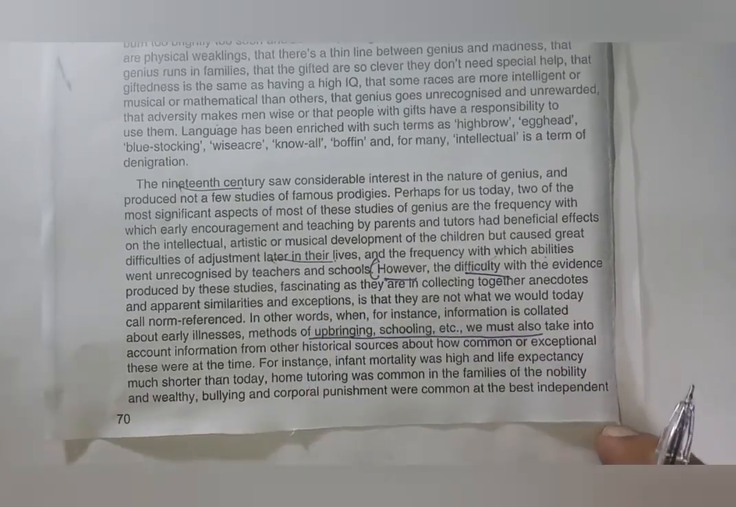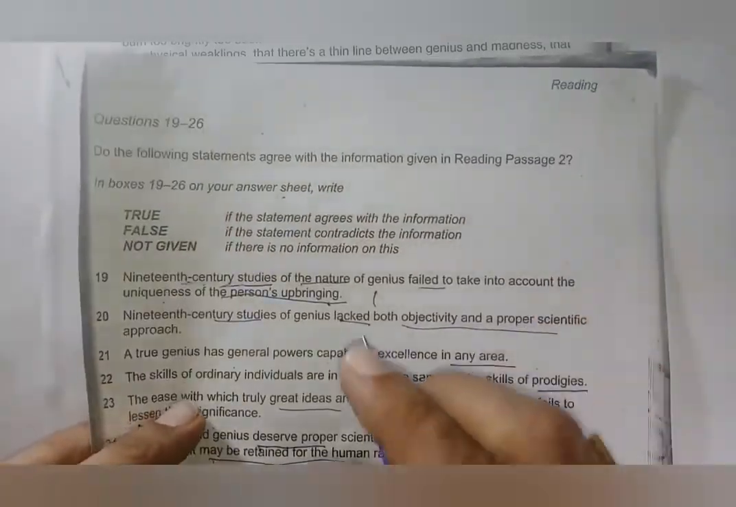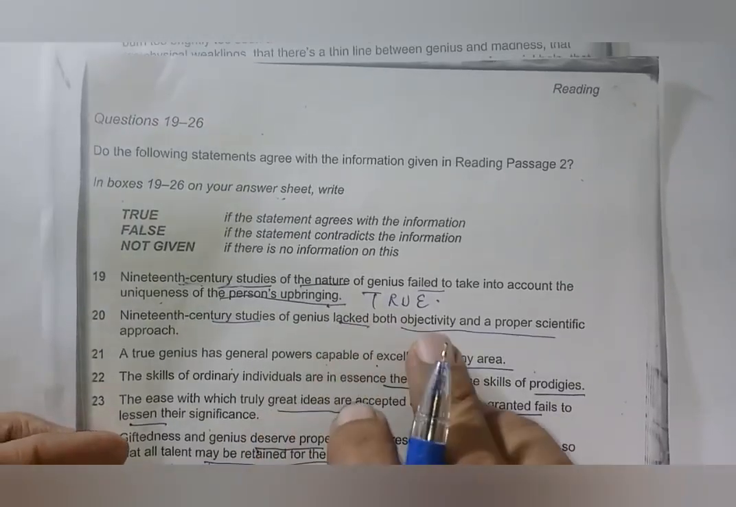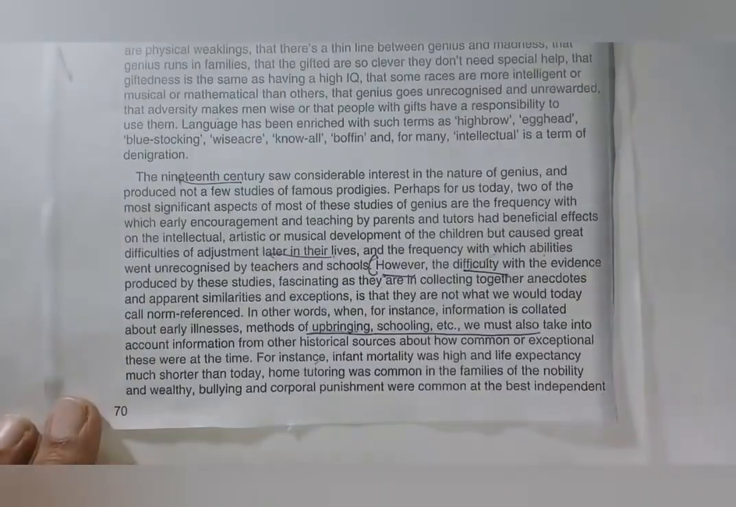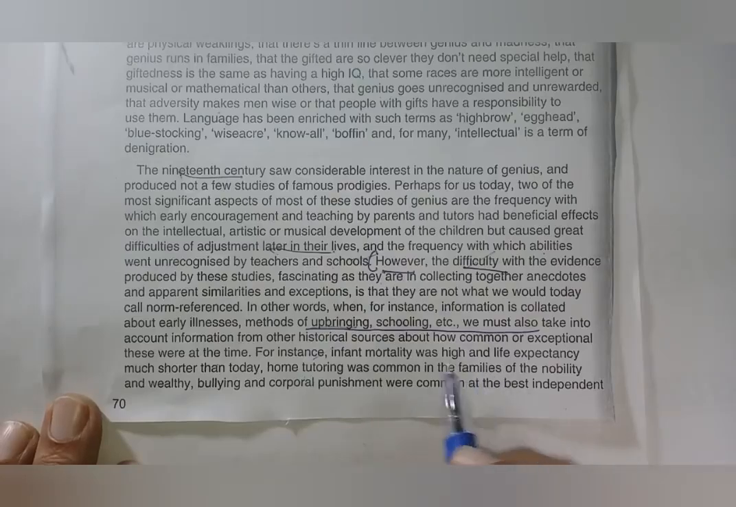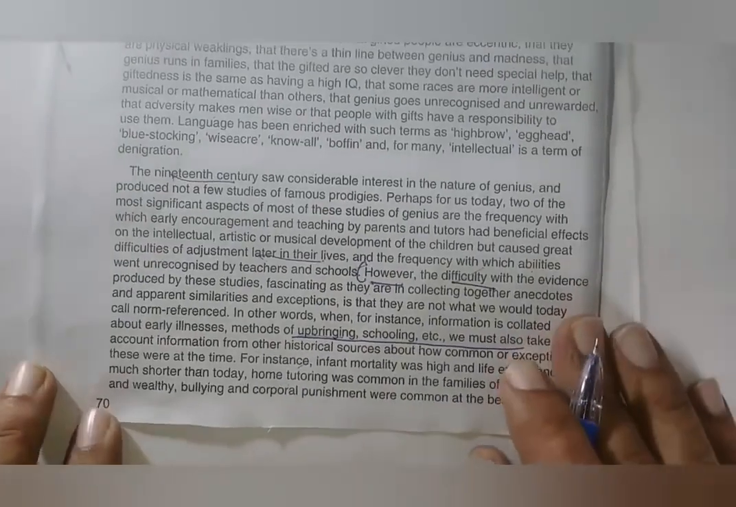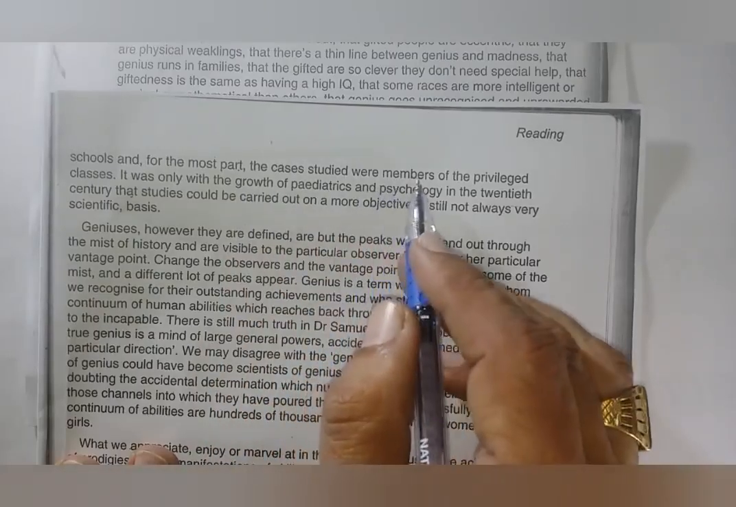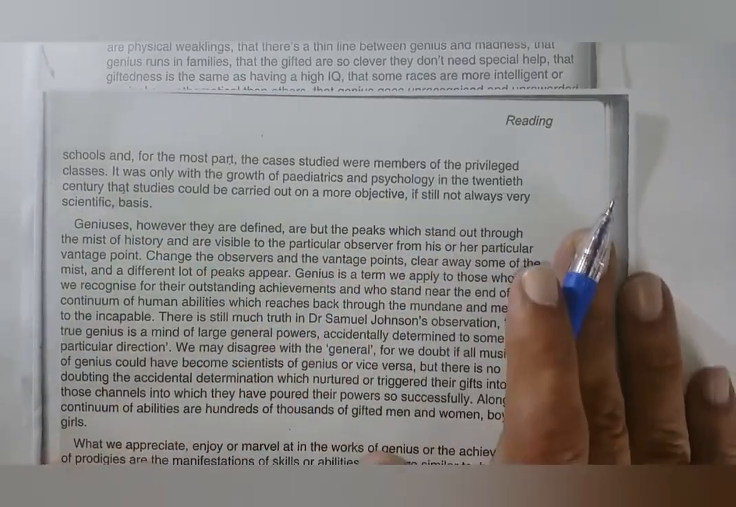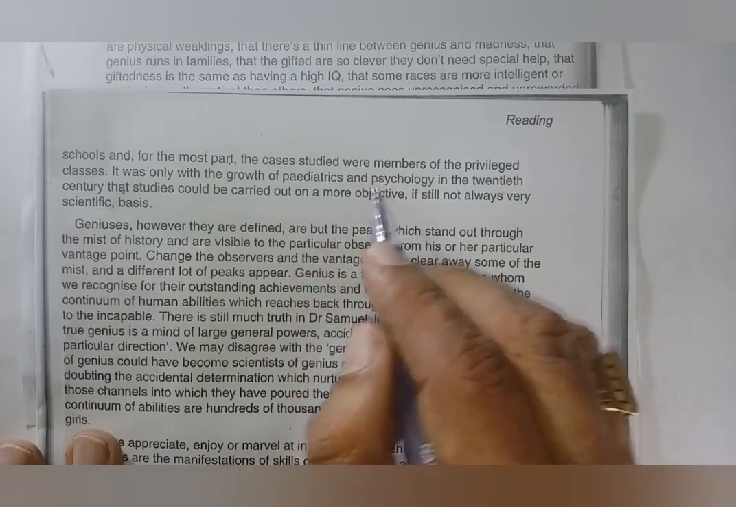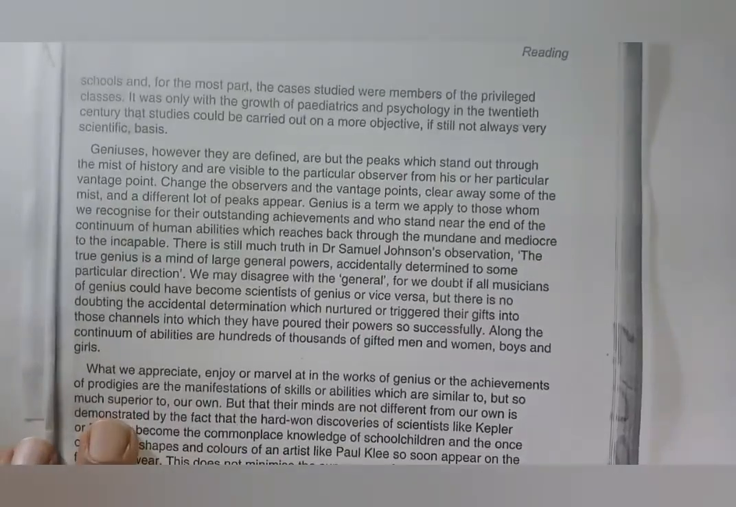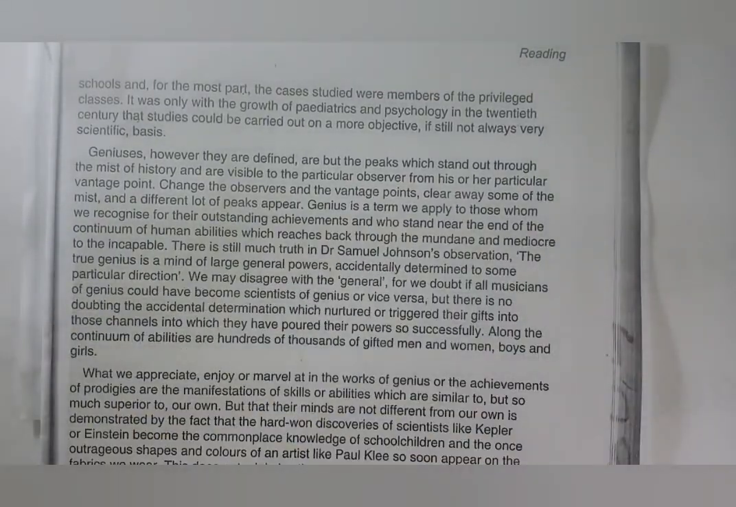So naturally what I will do first, then I will discuss the things. So the answer goes to true. He said lack both objectivity and a proper approach. So 19th century, he said, these are the examples he has given. So punishment he has given also as an example, right? This is page number 2. It was only with the growth of this in the 20th century that study could get more objective. So I got one word here, objective, right?